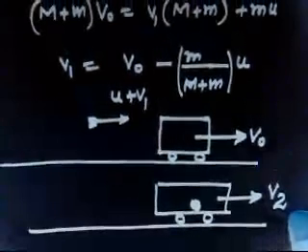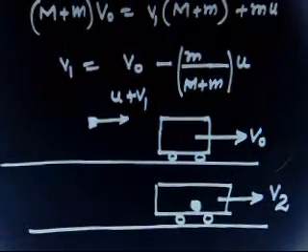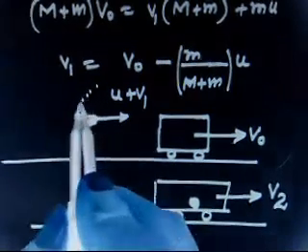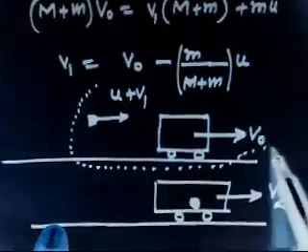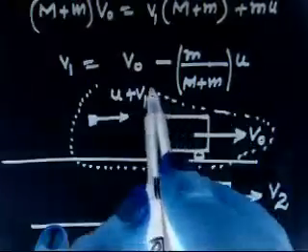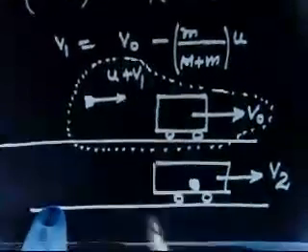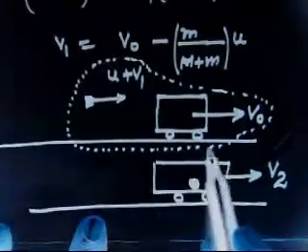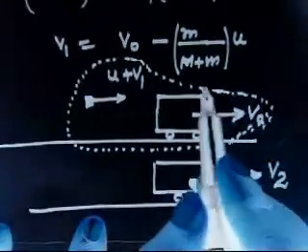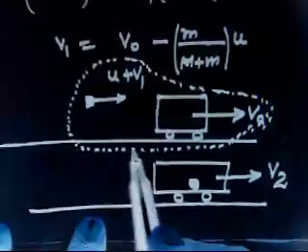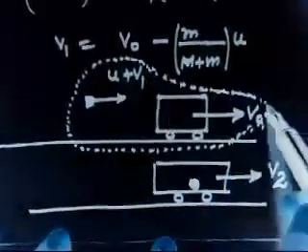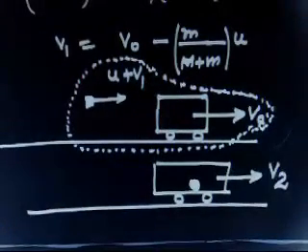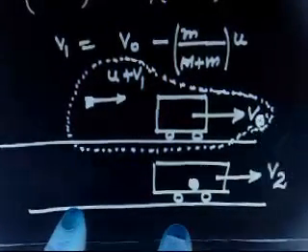So let us find velocity v2. This time this is my system. I am still waiting. This is my initial system, and this is my final system. Apply momentum conservation on these two systems, and you will get v2. Easy one, everybody can do this one. Initially you have v0 velocity.